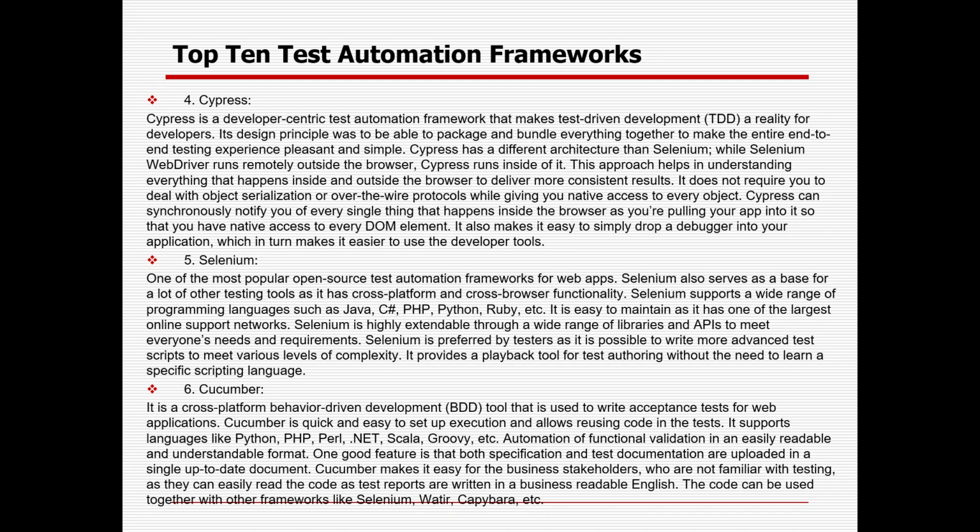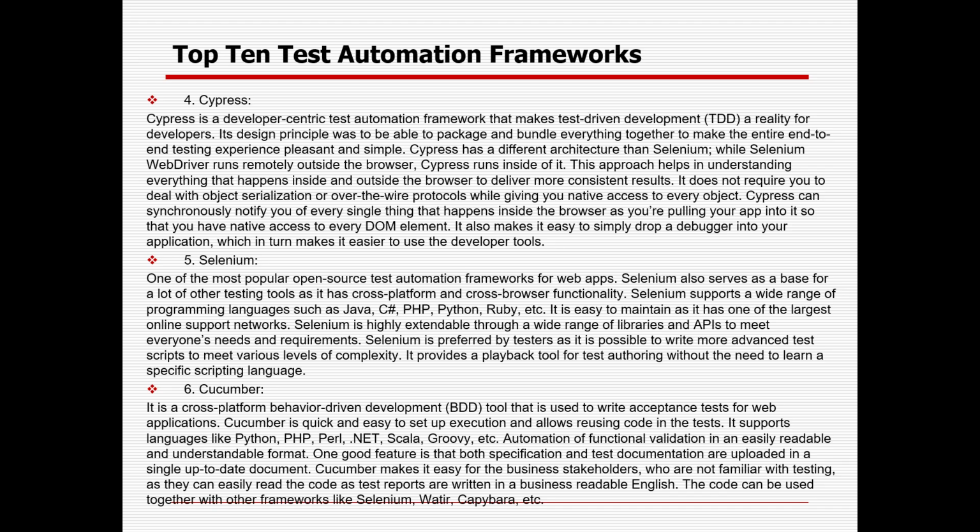Then we have Cypress, right? In case you heard the tool name, that is the way you can understand what the tool is all about and what the different frameworks, IDEs, or programming languages it can be used with. So Cypress is a developer-centric test automation framework which uses TDD, or test-driven development, for developers. Its design principle was to package and bundle everything together to make the entire end-to-end testing experience pleasant and simple.